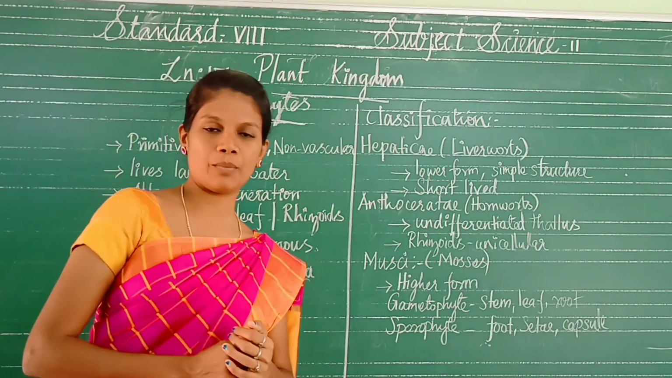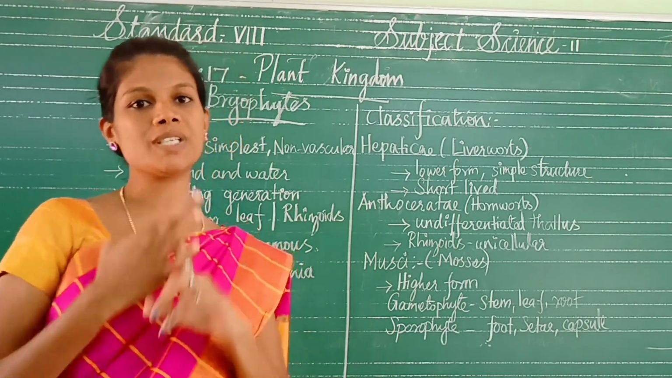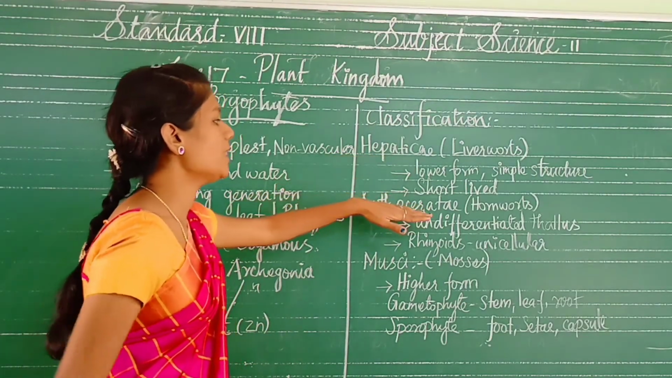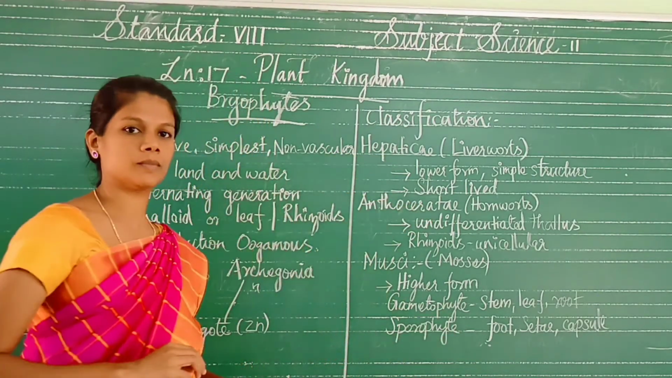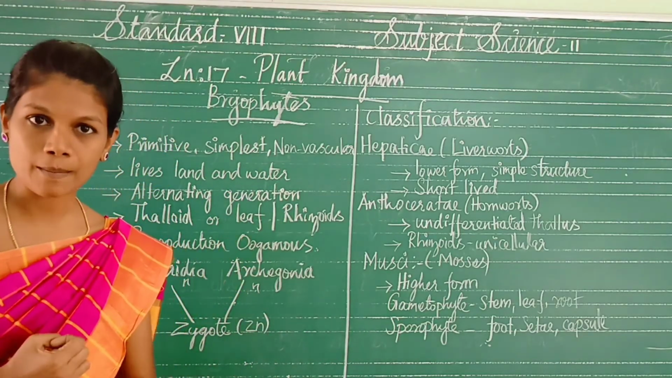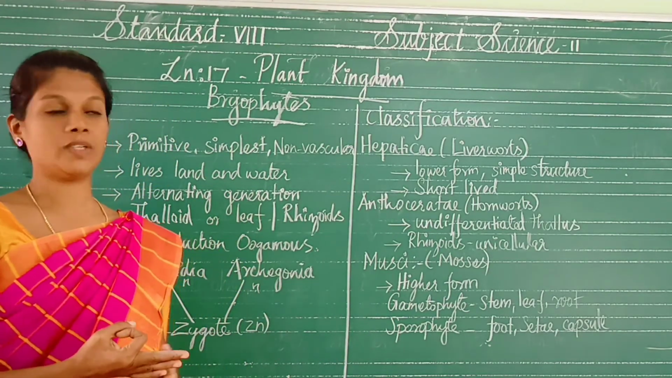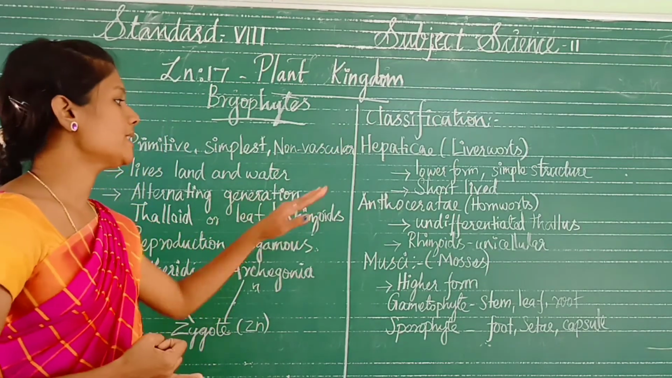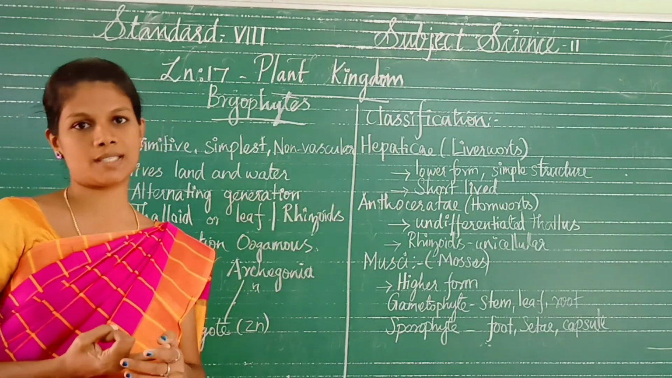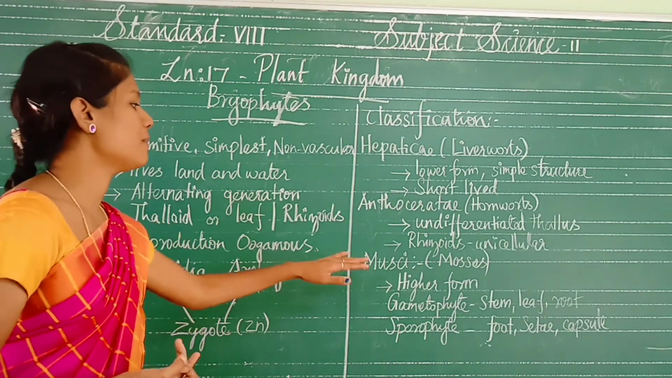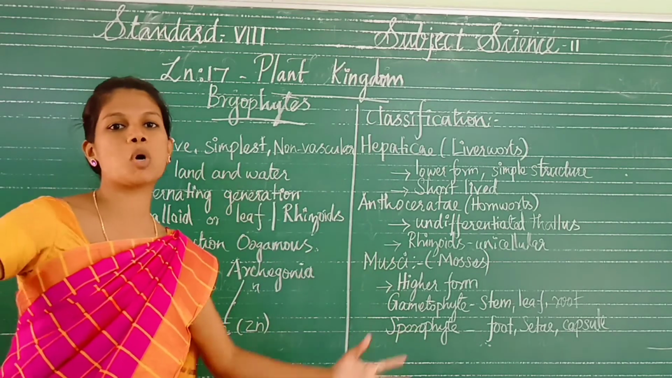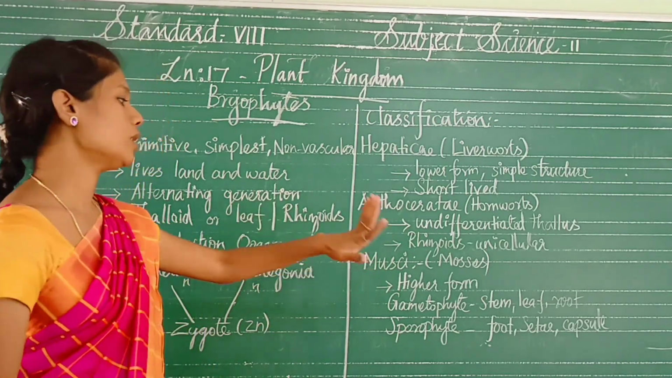Now the classification of bryophytes. It is classified into three types. What are they? Hepaticae, Anthocerotae and Musci. Hepaticae are called liverworts. Next, Anthocerotae are called hornworts. Next, Musci are called mosses. They produce large moss cushions, so that's why they are called mosses.